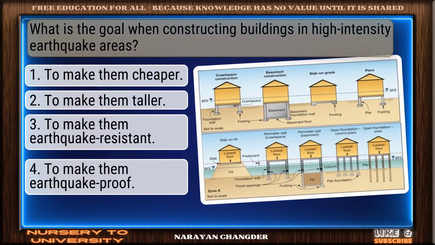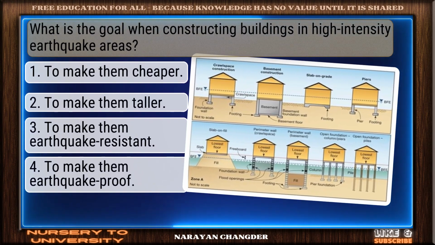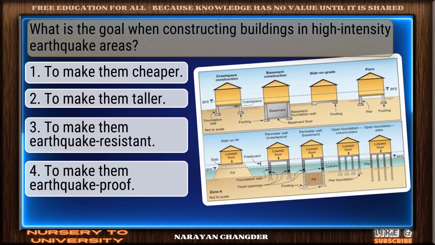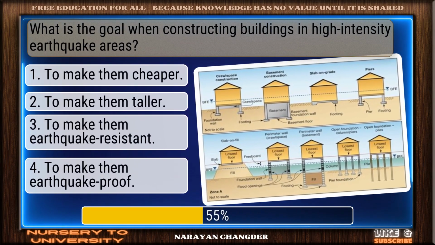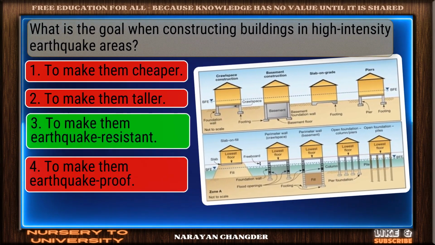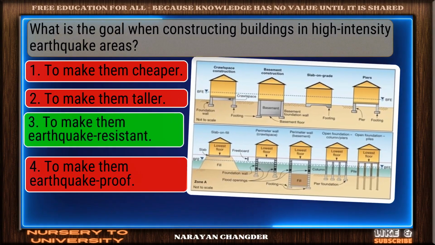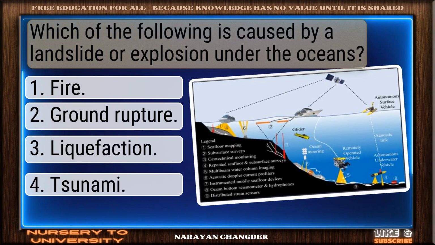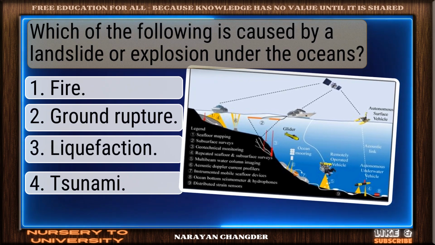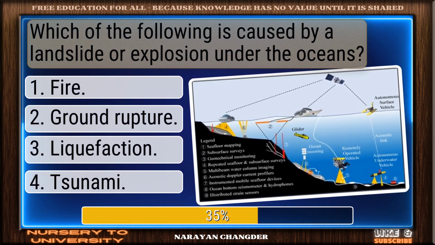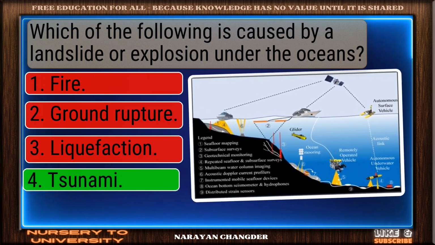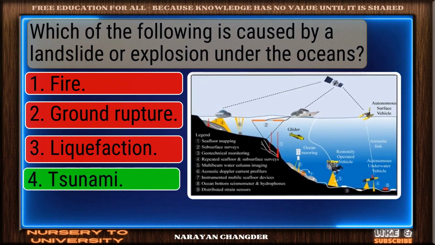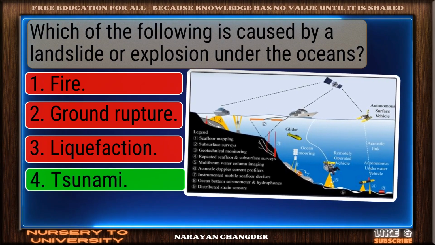What is the goal when constructing buildings in high-intensity earthquake areas? Smart move. To make them earthquake-resistant is an accurate answer. Which of the following is caused by a landslide or explosion under the oceans? Excellent choice. Tsunami is the right answer.